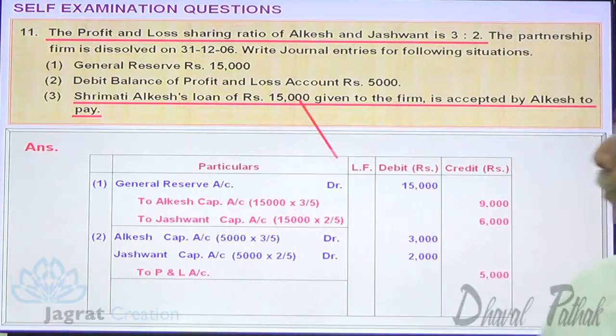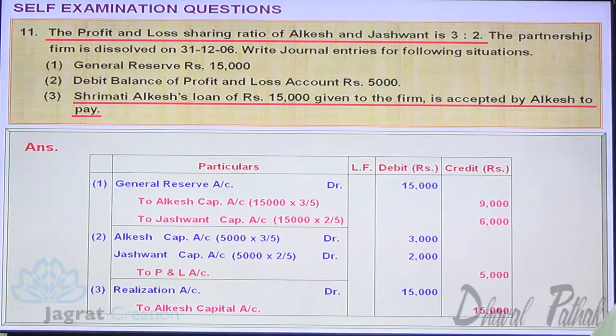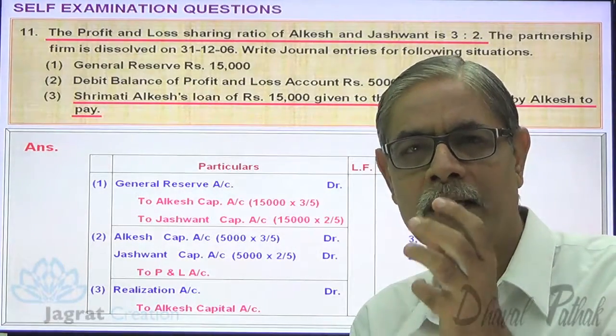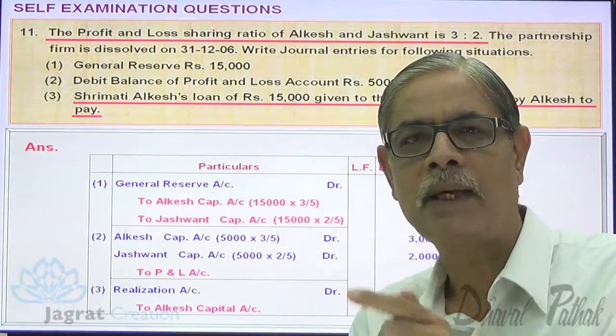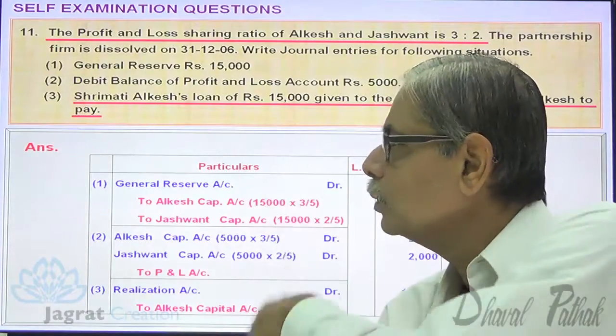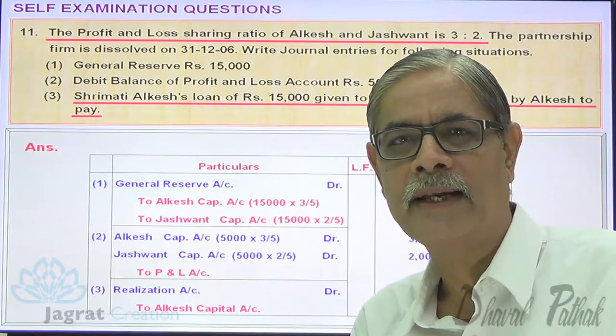Observe it. Realization account debit 15,000 to Alkesh capital account credit 15,000. Being Alkesh assumed or committed to pay the loan taken by the firm. This is how journal entries get recorded. Now let us go to the next question.